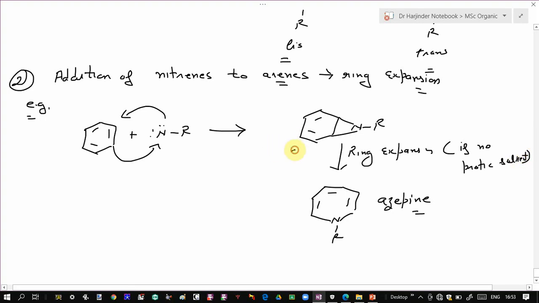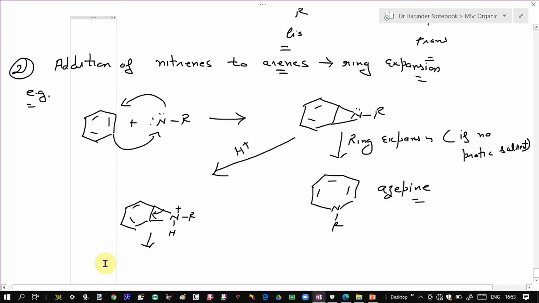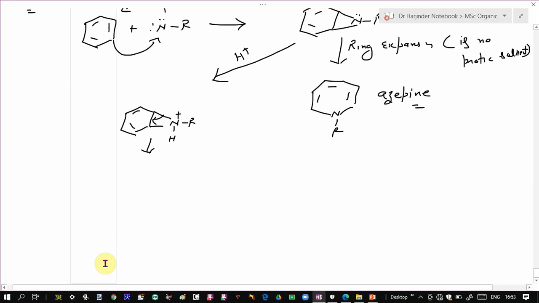But what will happen if a protic solvent is available? In the presence of a protic solvent, the H+ ion will be taken by this nitrogen, so it will become positively charged, and then simply this carbon-nitrogen bond will break and that will give rise to a substituted aniline derivative.